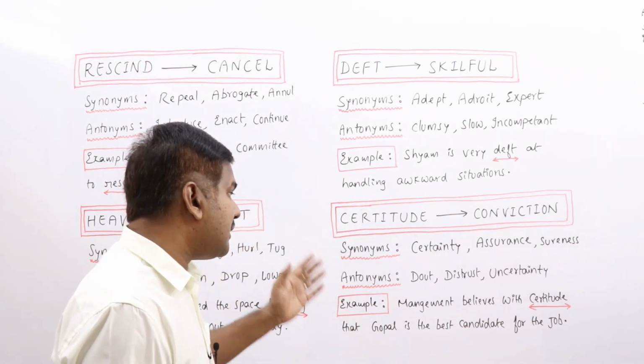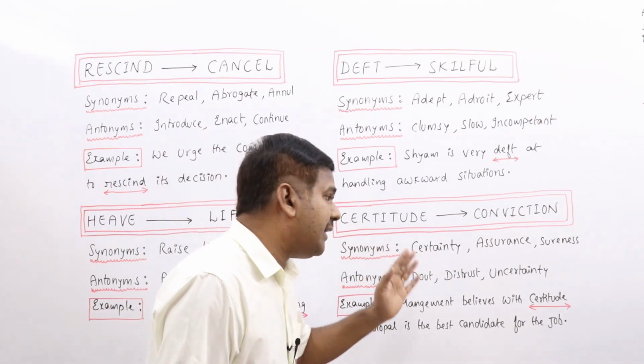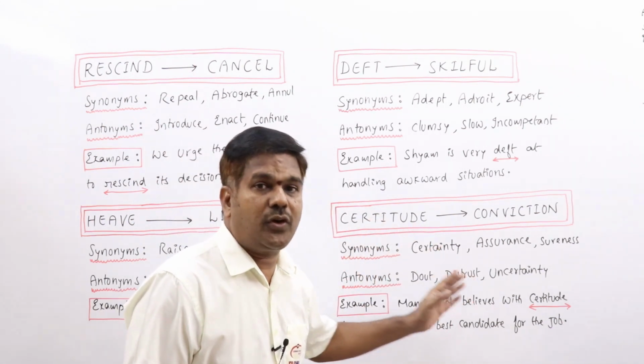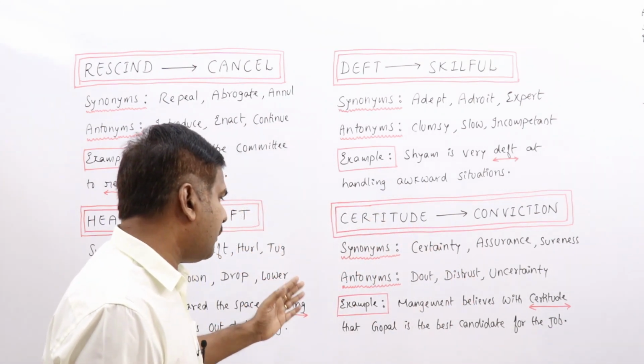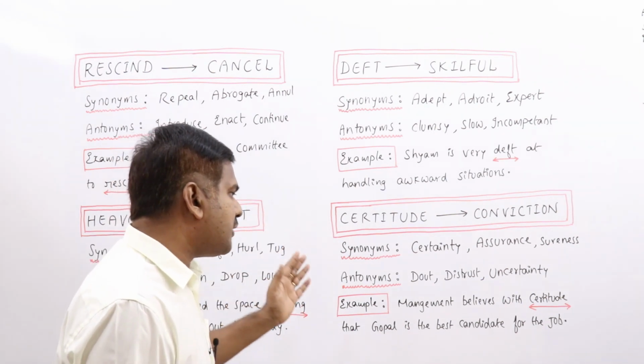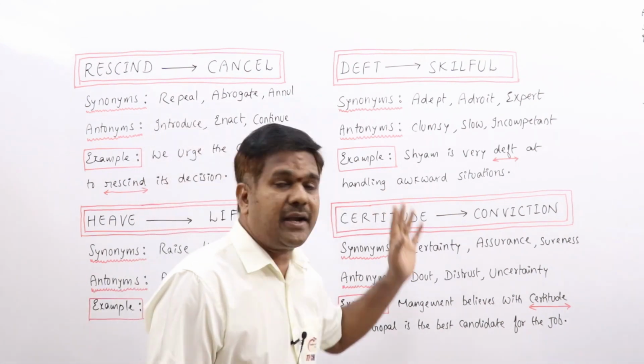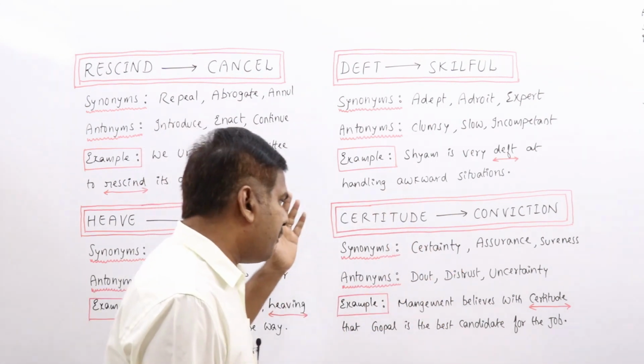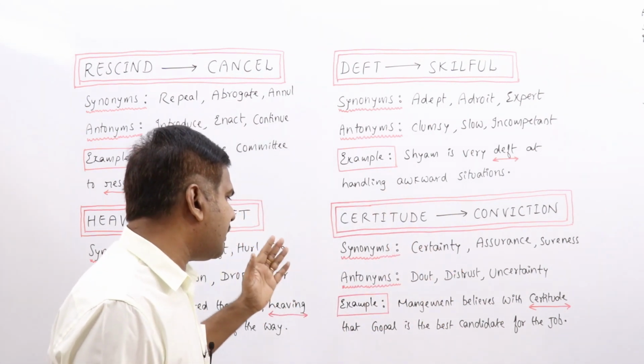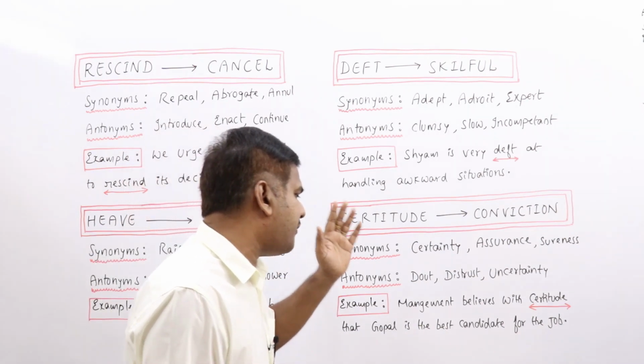Antonyms: doubt, distrust, uncertainty, fear. All these words can be related to antonyms. Example: management believes with a certitude that Gopal is the best candidate for the job.